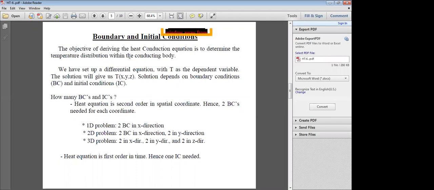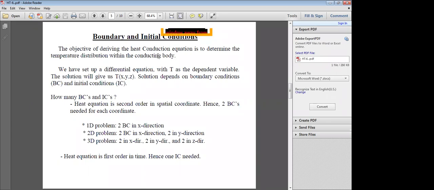So the object of deriving the heat conduction equation, which we already derived in Cartesian coordinates, cylindrical coordinates, and spherical coordinates, is to determine the temperature distribution within the conducting body. What is the temperature distribution in the x direction? What is the temperature distribution in the y direction? What is the temperature distribution in the z direction? What is the variation of temperature with respect to time? That is the heat conduction equation.